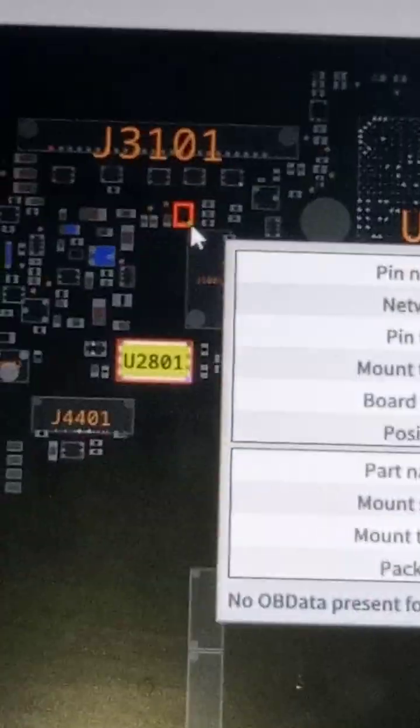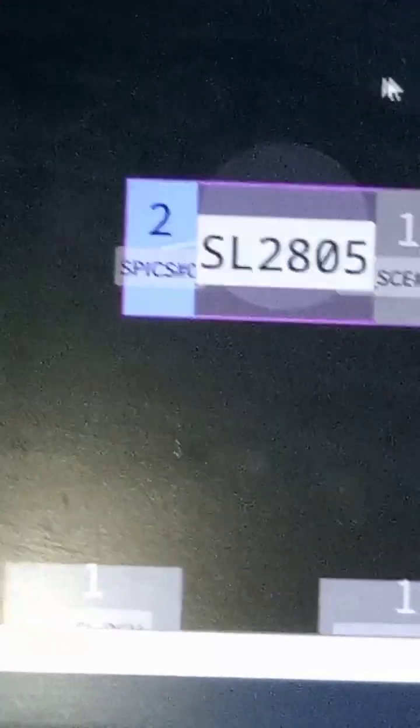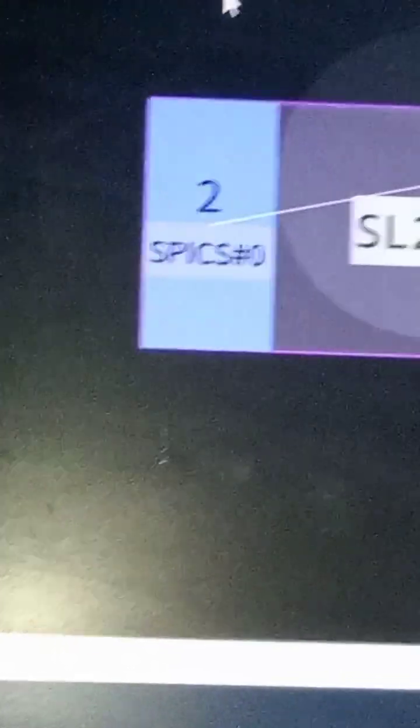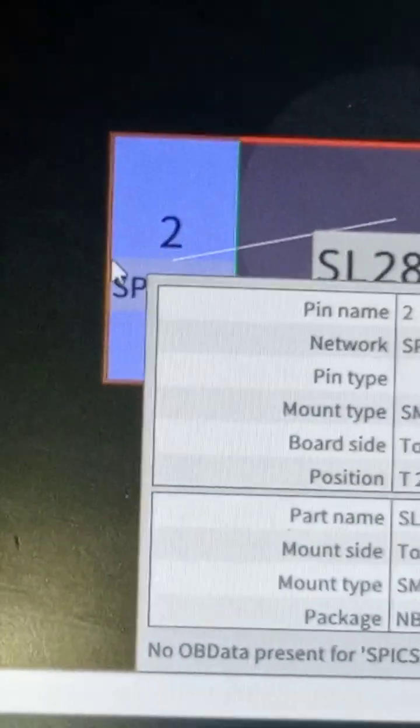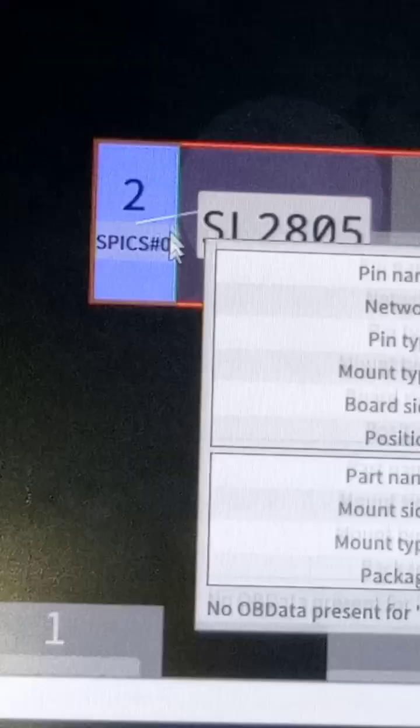There's no visible connection from this side, so we are going to flip our motherboard to the other side and look at it. Okay, we have a connection to this other side. Look at the connection here from the other side of the motherboard to this side. It is connected on this test pad here.